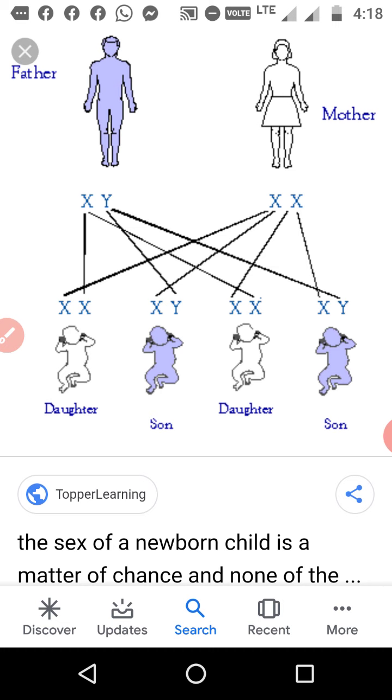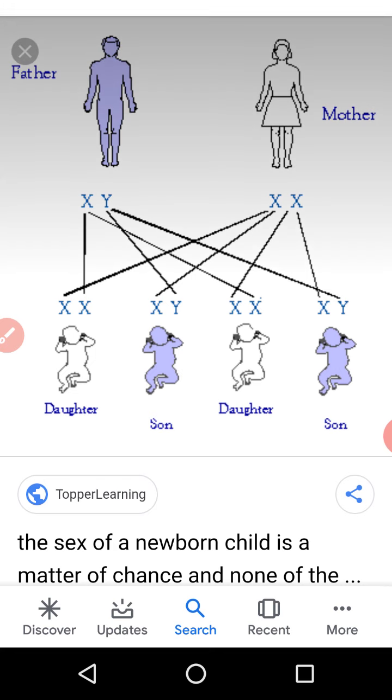Now the same in female. Female also has a group of cells, and one cell has 46 chromosomes, of which 22 pairs are called autosomes, and the one remaining pair is called the sex chromosome. And in girls and females both chromosomes of the pair are similar, XX.